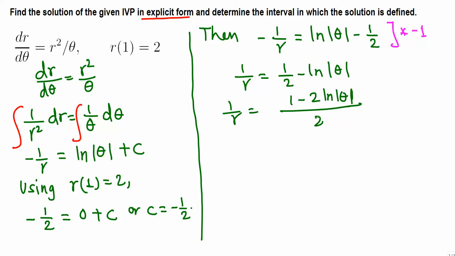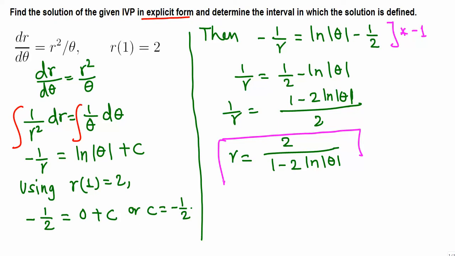Now we can flip the fractions on both sides, take the reciprocal of 1 over r, which is r, so we get 2 over 1 minus 2 natural log of theta. This is the explicit solution, by the way. So r is given as a function of theta.